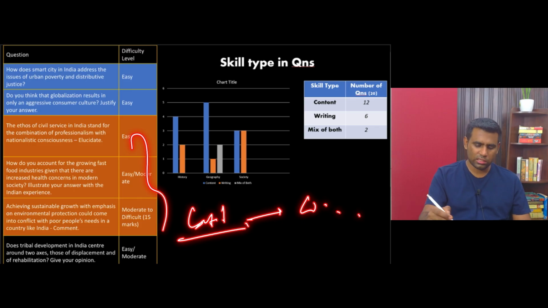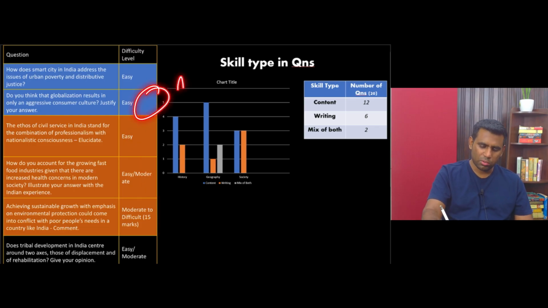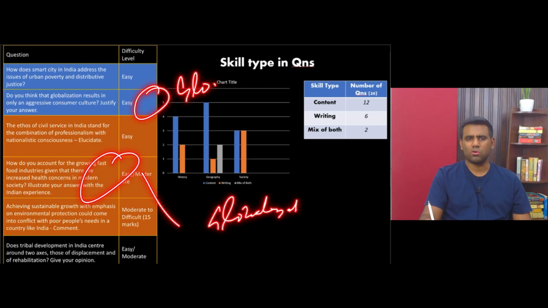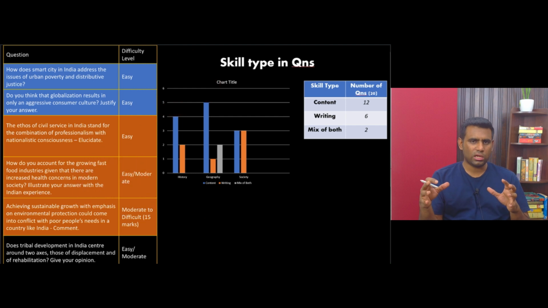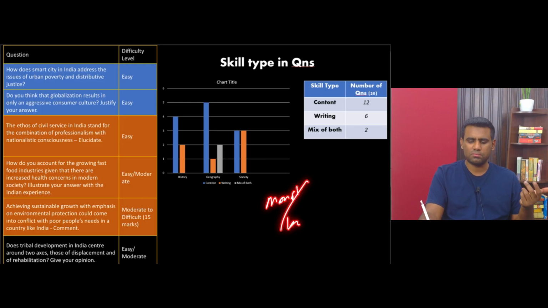Why do I say that? Look at these 2 questions. This is on globalization, and this is on globalization as well. There are 2 questions on globalization, right? And when you write an answer for these 2 questions, it looks very similar, and the direction in which the 2 questions lead an aspirant also shapes the type of answer you write in both. As a reader, when you read both answers, you will feel that the same ideas have been written. It infuses a sense of monotony. It brings boredom to the reader.